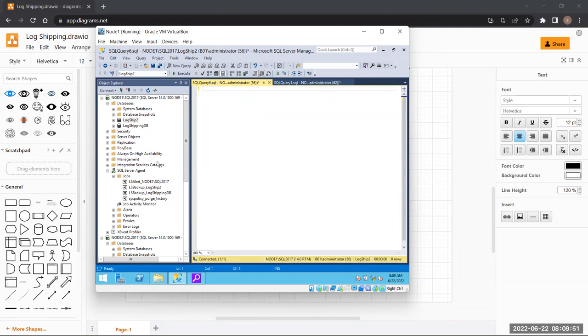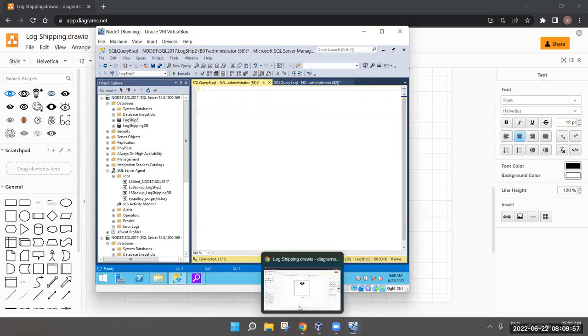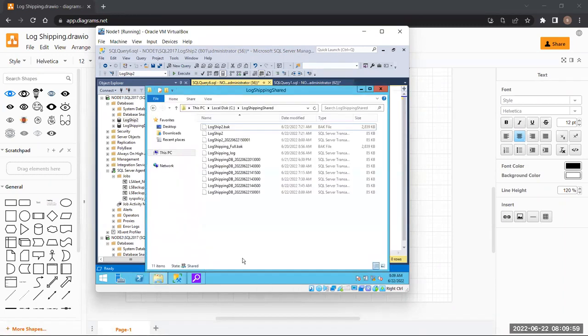It is cool that we have configured log shipping. We have checked everything. Now let's just see if the backup has been taken. Oh, it's not taken. Why? We'll see it after some time again then.